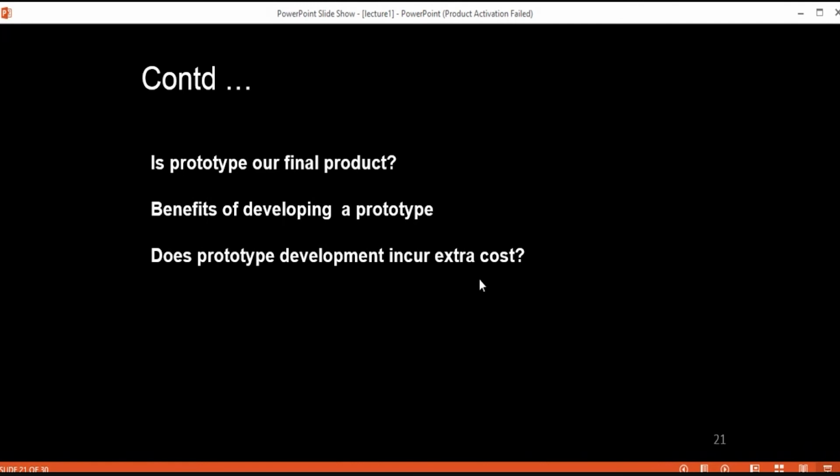Now the third question is, does this prototype development incur extra cost? Yes, certainly, because developing this prototype has a specific cost, and if we had not gathered the requirements using this prototype model, then that cost would not be incurred. But we have gathered these requirements with continuous customer feedback and evaluation.